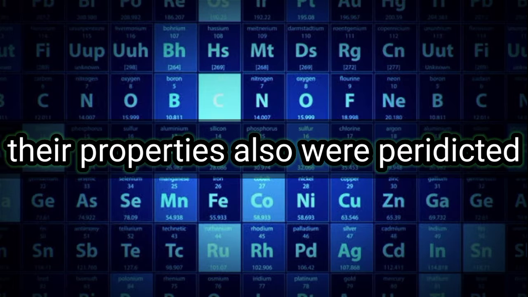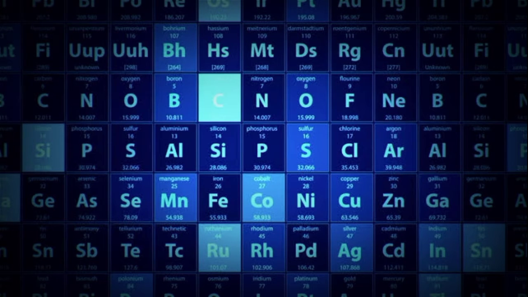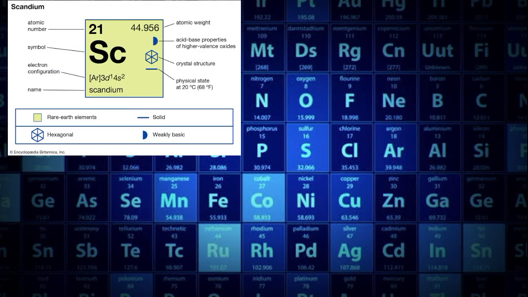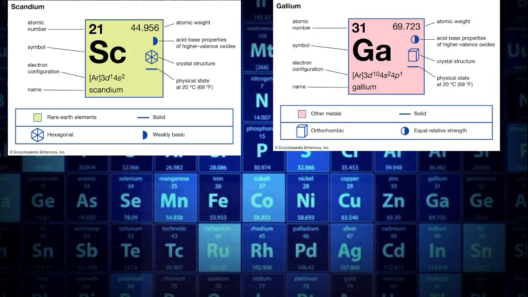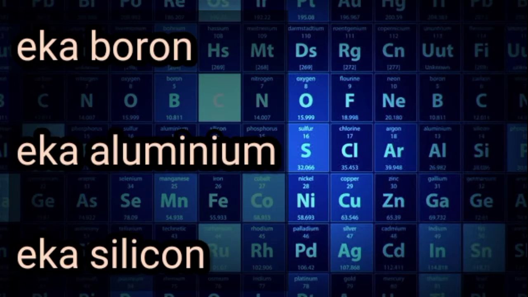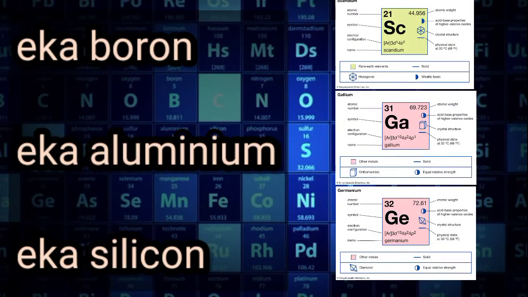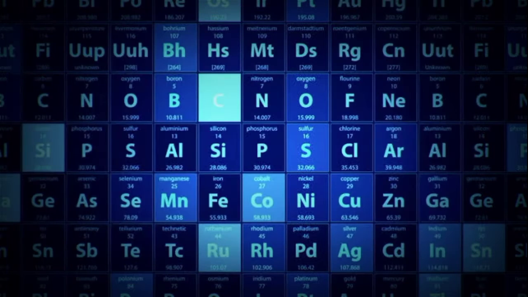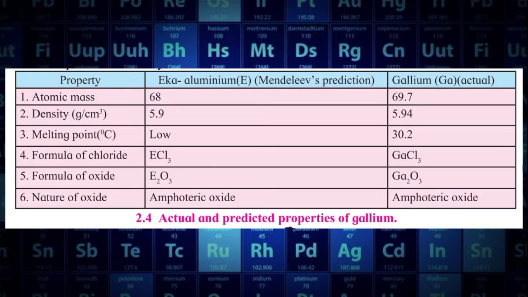Not only this, but their properties were also predicted. Later on these elements were discovered and named as scandium, Sc, gallium, Ga, and germanium, Ge, respectively. The properties of these elements matched well with those predicted by Mendeleev. See Table 2.4.